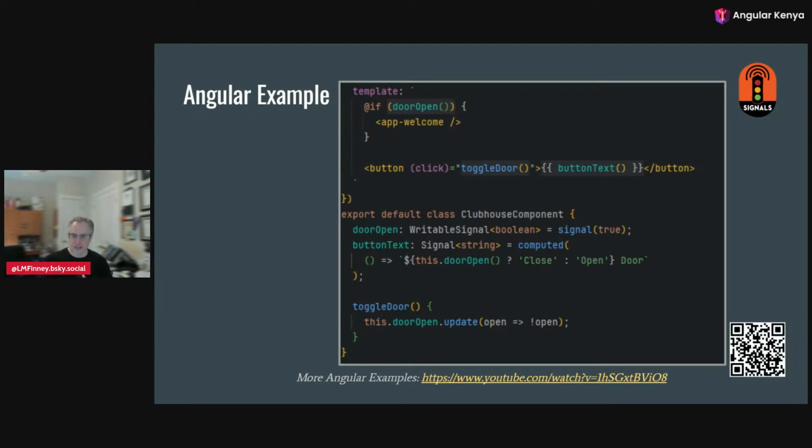The click handler is going to execute this, and it's going to use the update part of the API from Angular to give us the old value, negate it, and put it in. So if it was open before, now it's closed, and vice versa. So we are changing the value of that signal, which means we're making door open dirty. So the first line of the template, door open, is marked as dirty, and the button text is marked as dirty. And both of those are going to tell Angular, these specific lines are dirty.